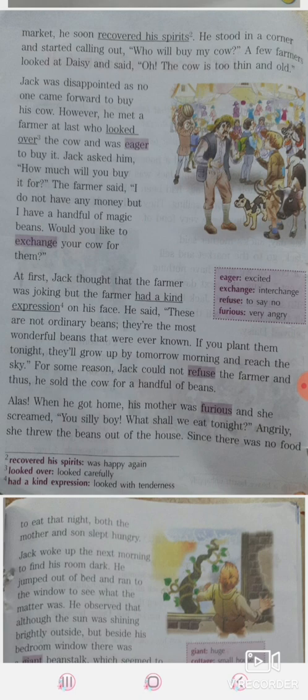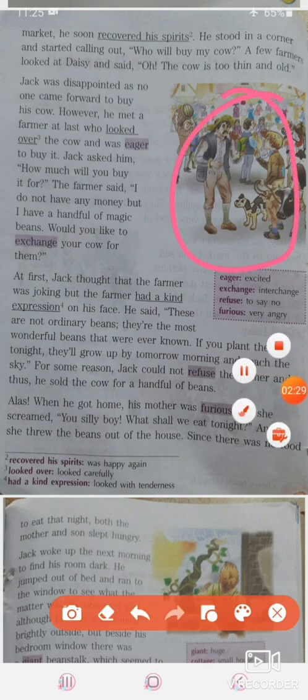At first, Jack thought that the farmer was joking, but the farmer had a kind expression. So at first he thought that the farmer might be joking, that he is not giving me money, he is giving me a handful of magic beans, and beans cannot show magic. That is not real. So he thought that he must be joking. But when he saw that the farmer was serious, showing a kind expression, looking at him with tenderness, he realized he was not joking. The farmer said, these are not ordinary beans. They are the most wonderful beans that were ever known.